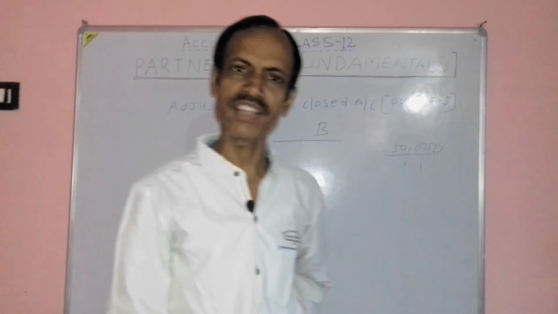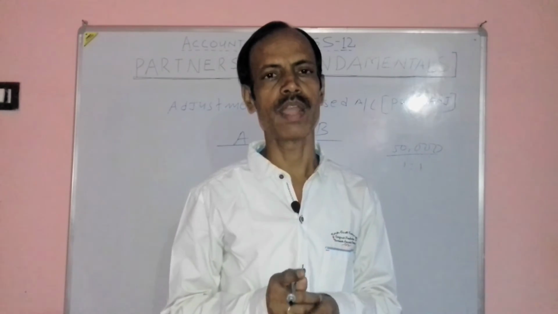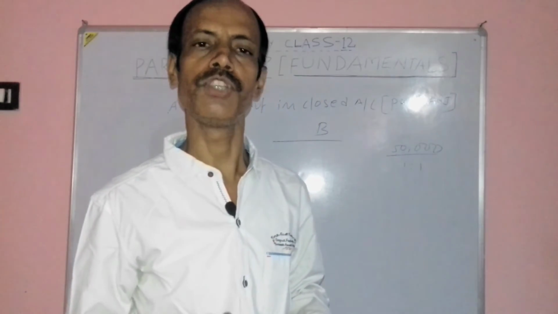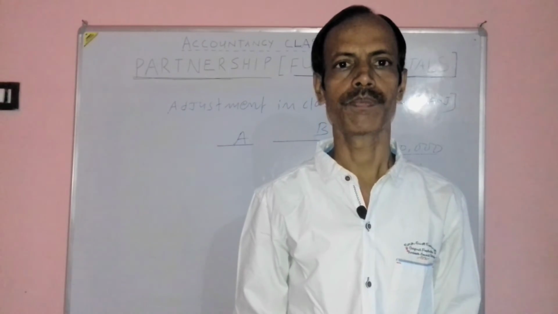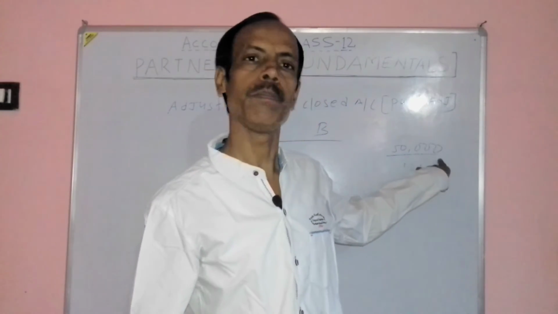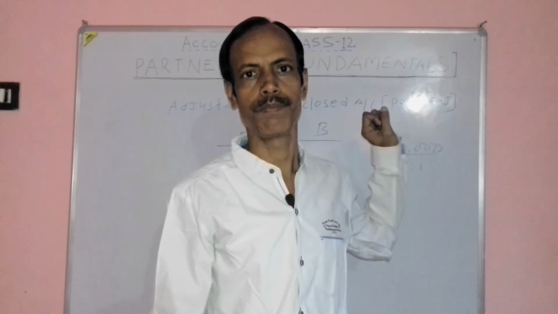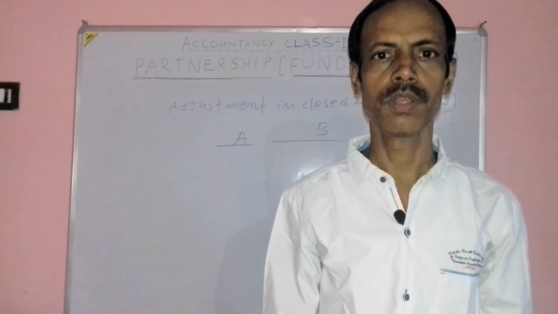But later on, it is discovered that interest on capital, as provided by the partnership deed at the rate of 10%, is not provided for. It means the partners have distributed this profit without making provision of interest on capital. This is a mistake. This is required to be rectified.